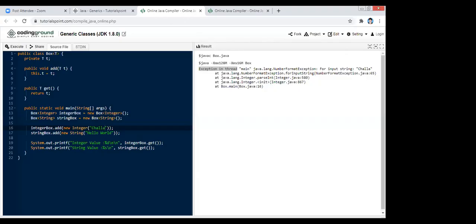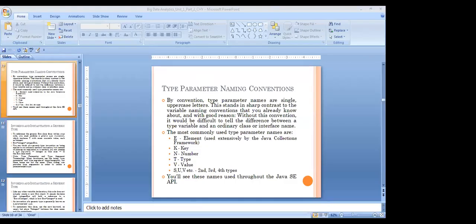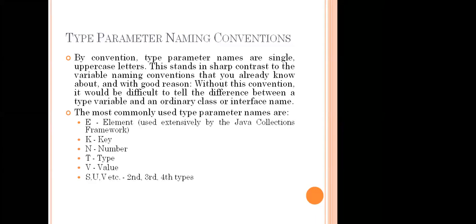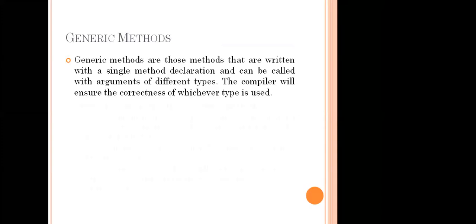So such times we need to handle these exceptions so that we are able to handle runtime errors in the program. So we have try, catch, throw. We have exception handling. Yes or no? You remember? So these are the type naming conventions in the programming. That's why I open it again here. So this is the box class program, which we explained here, and the generic methods.